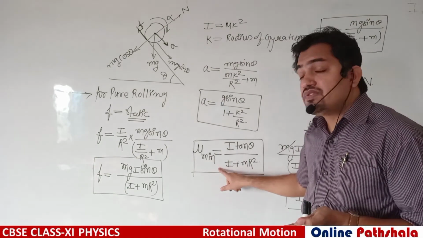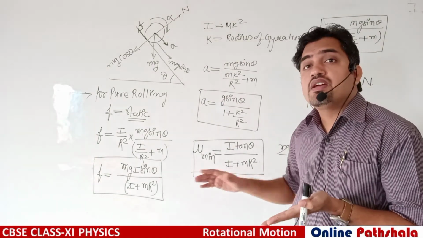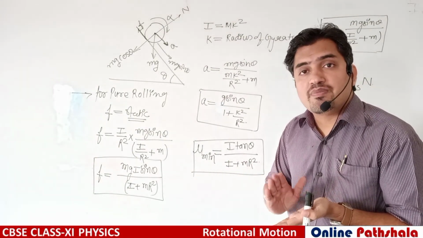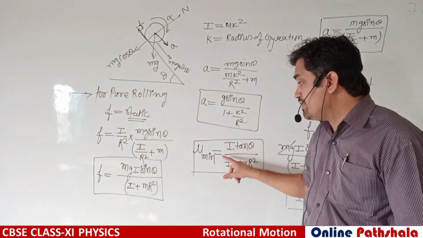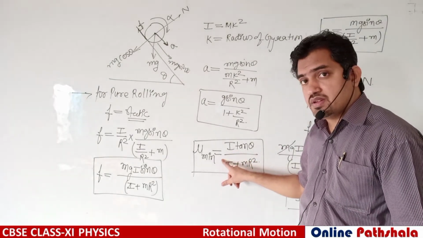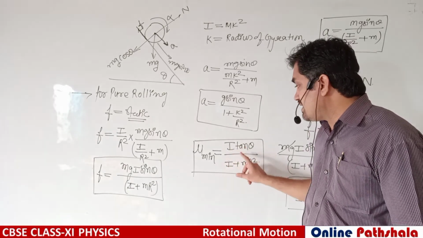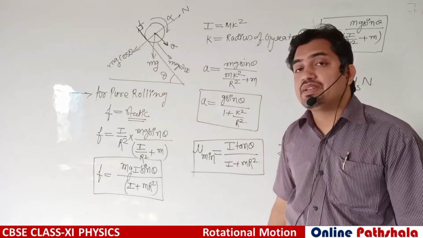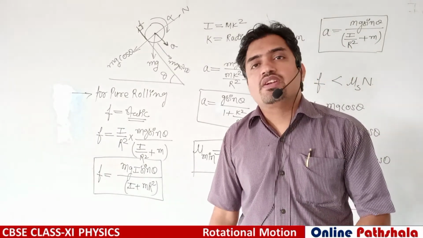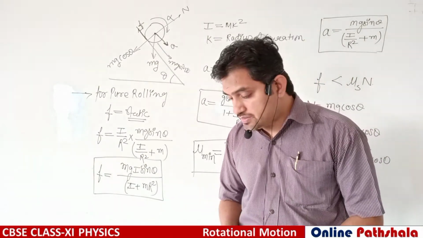And this friction coefficient between the inclined plane and body will have a minimum value, it should be greater than I tan theta divided by I plus mr square. Very interesting concept.